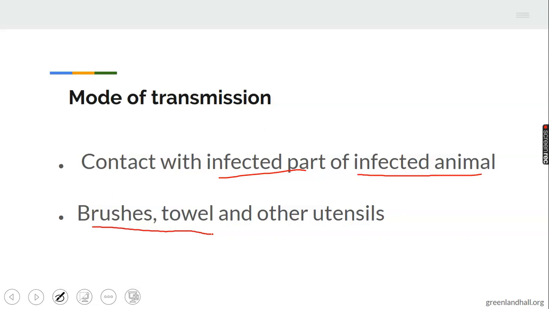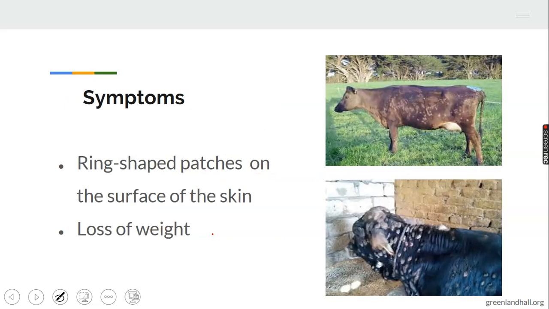It's very important that in a home you use different towels, different brushes, different clothes. It shouldn't be the same, to avoid the spread of a disease transmitted by fungi called ringworm. Let's take note of that. It's very important, the mode of transmission. Symptoms, how would you know that an animal or man has been affected by ringworm?